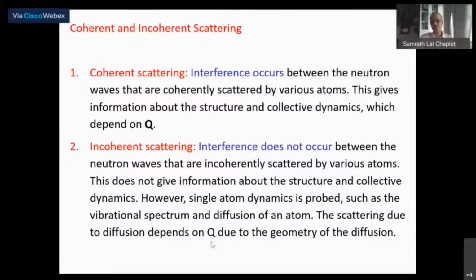Wave vector transfer comes from the geometry of the diffusion process, and that is what happens with the neutrons scattered from the same atom at different times and interfere. The neutrons scattered from the same atom at different times can interfere, and there are changes at different times because of the stochastic nature of the dynamics. So this is what can be done.